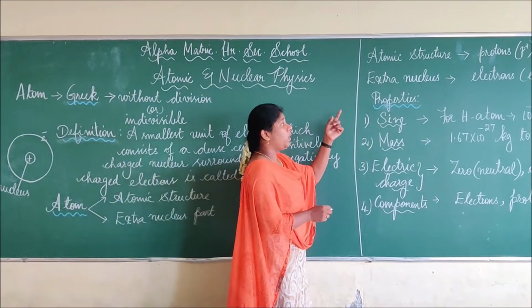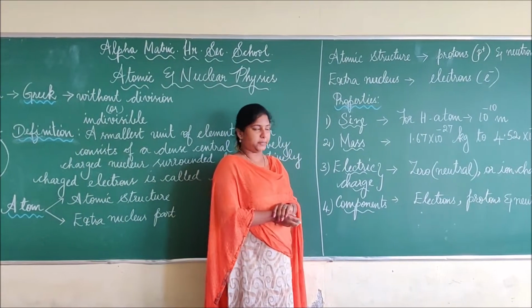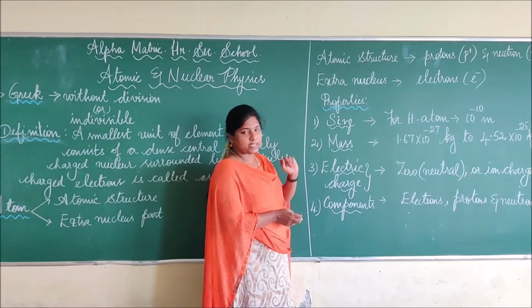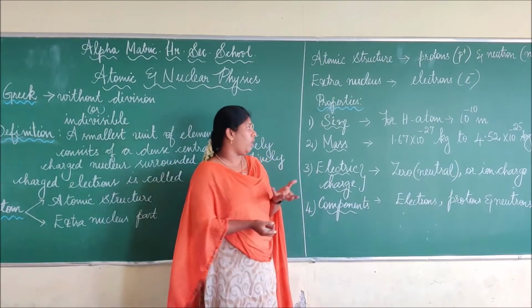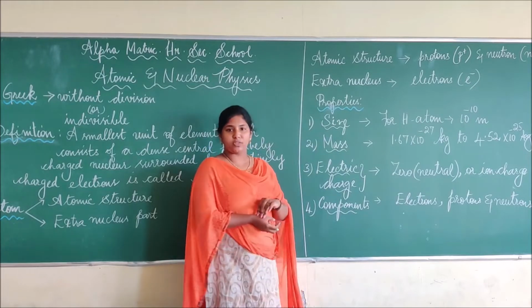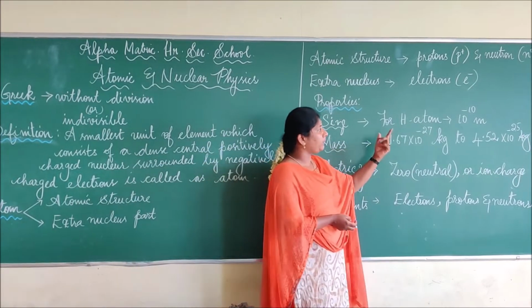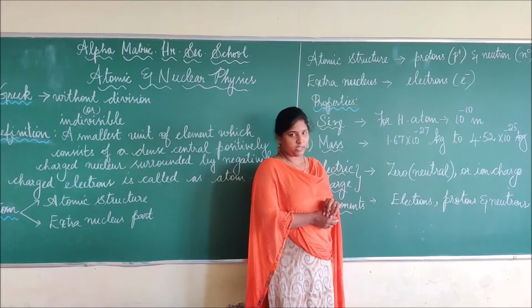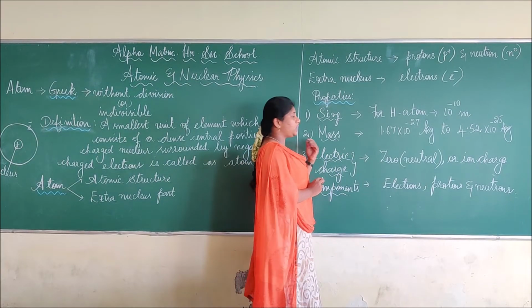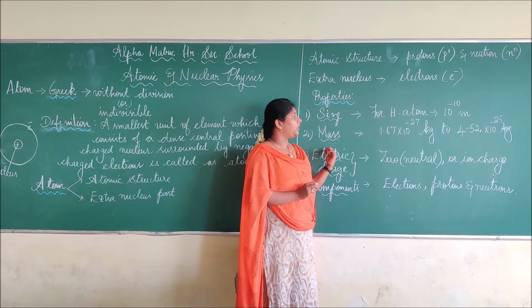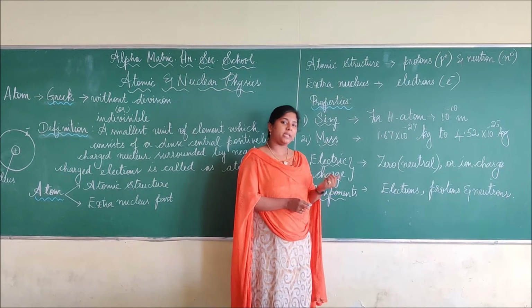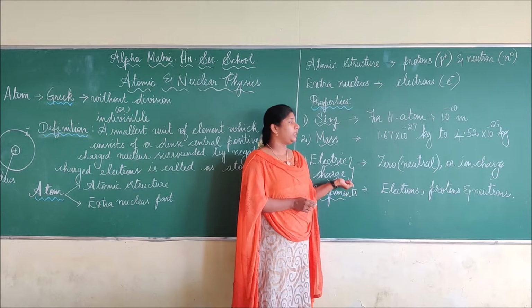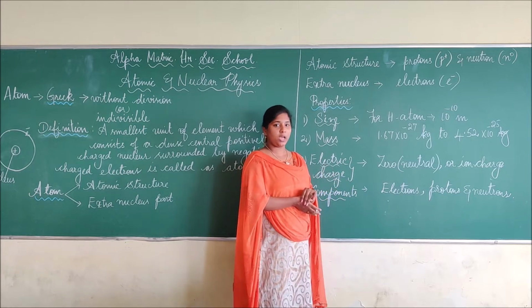Next we will see the properties of an atom. The first one is the size of an atom. The atom size is very, very small. In the case of a hydrogen atom, the size is around 10 power minus 10 meter. The famous physicist Richard Feynman said that if an atom becomes the size of an apple, then the apple becomes the size of the earth.